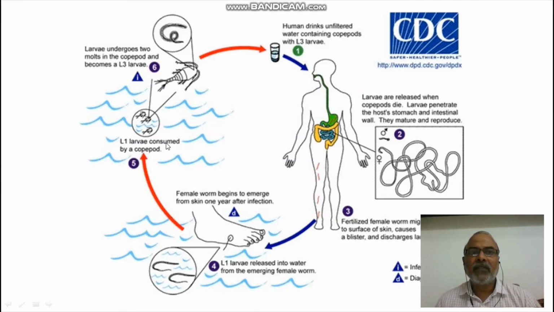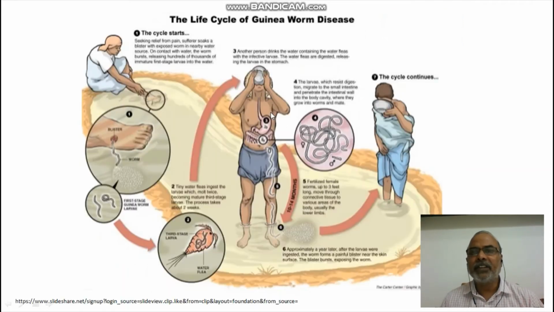The first stage larvae are consumed by the copepod, and these first stage larvae develop inside the copepod and undergo certain molts, and larva 1 will become larva 2 stage, and larva 2 stage will become larva 3 stage. So second stage and third stage larvae are there in Cyclops. Now this Cyclops has the infective stage of Dracunculus for human beings. If any other person drinks the water which has the Cyclops, then definitely they get infected with this.